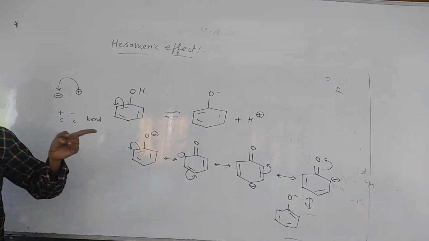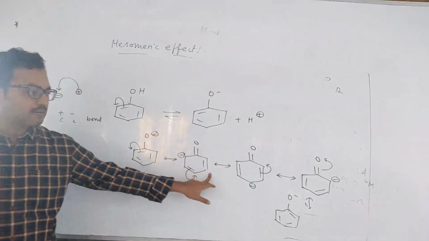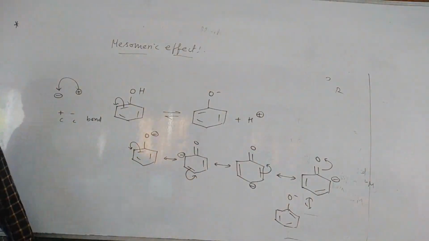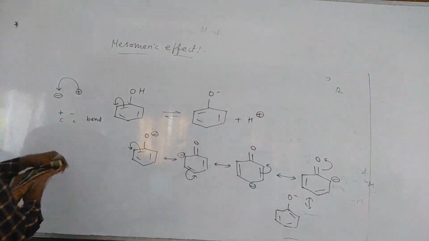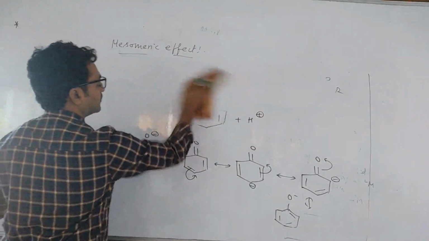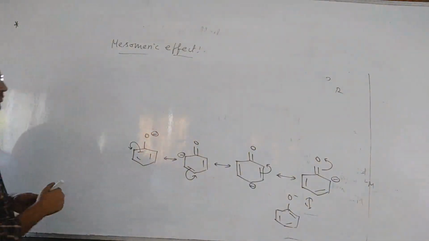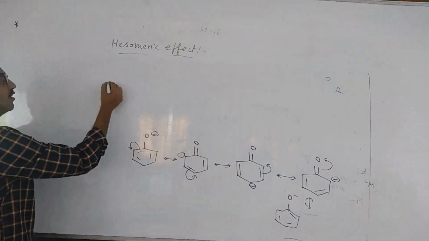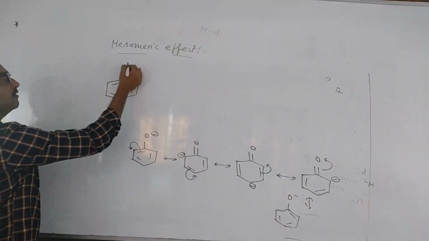Ortho and para. So whenever an NO2 group or anything is at the meta position, it won't show any mesomeric effect. So this is positive inductive effect, positive mesomeric effect. In aniline also we can see the same type of structure.